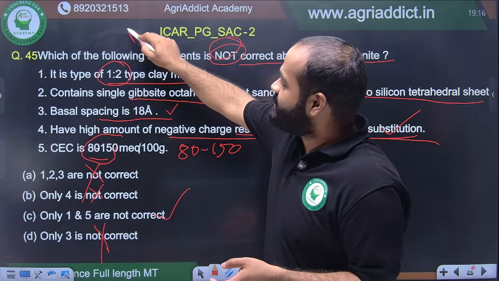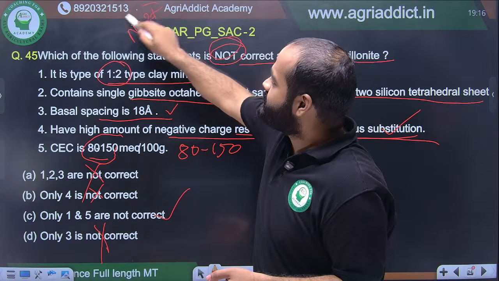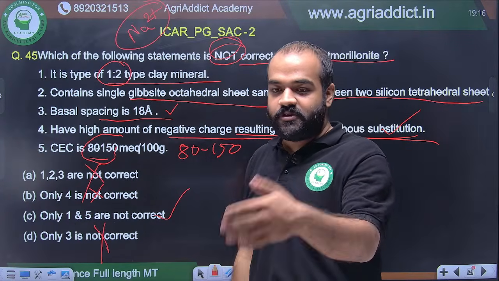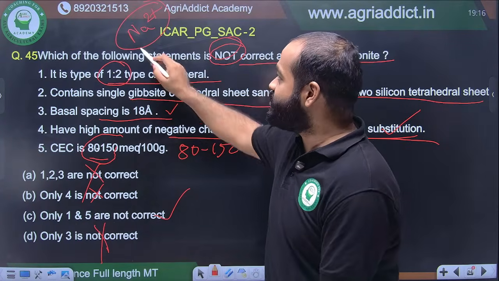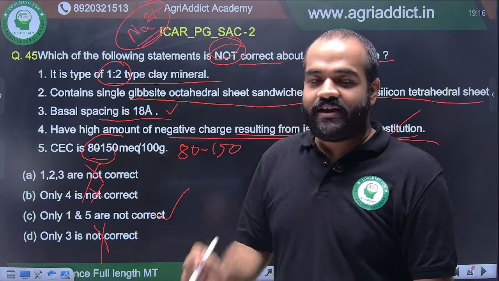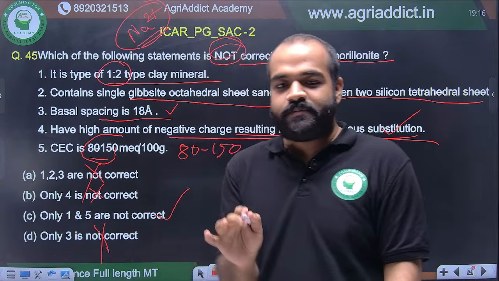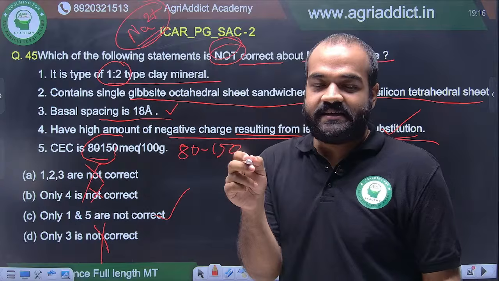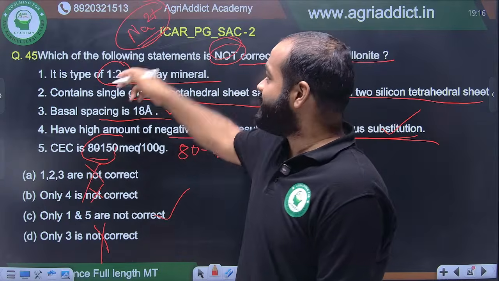They have given it like this: Na2 plus. Not in my JRF, sorry, in my mock JRF in 2022. In the 2022 JRF they have given Na2 plus. While I was solving the paper, I thought this is a typing mistake and I marked it as correct. Then when I saw the answer key, they had given it wrong.